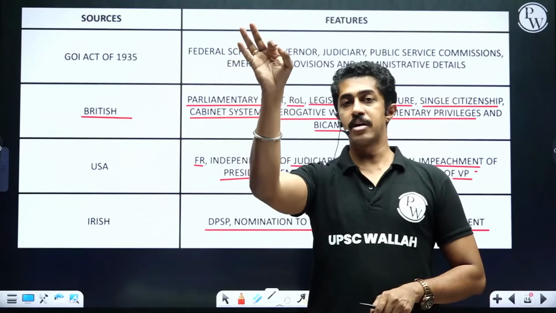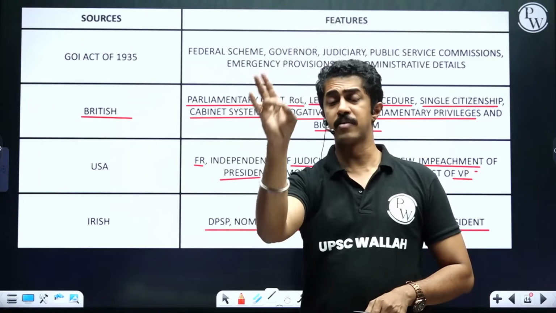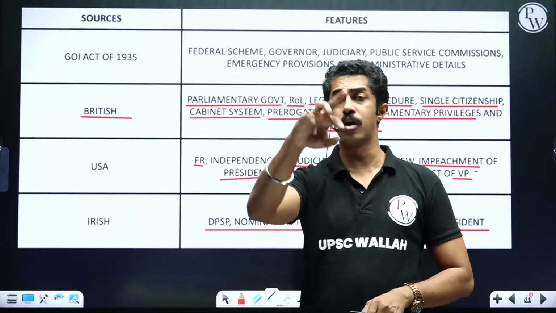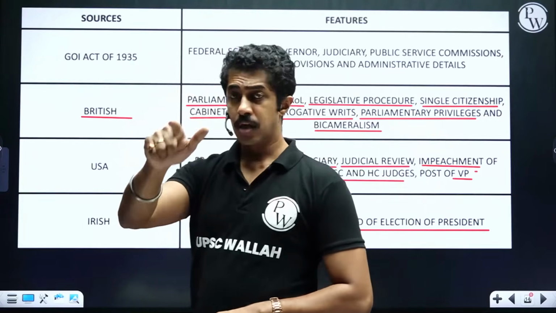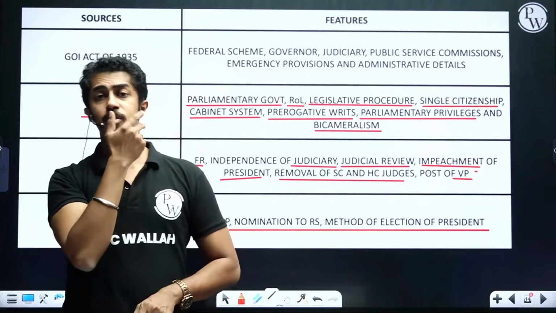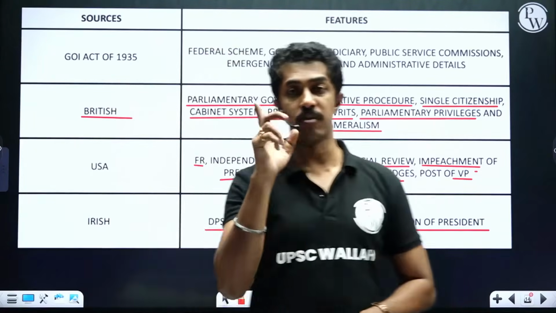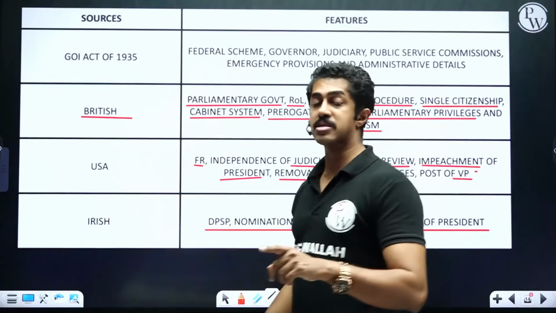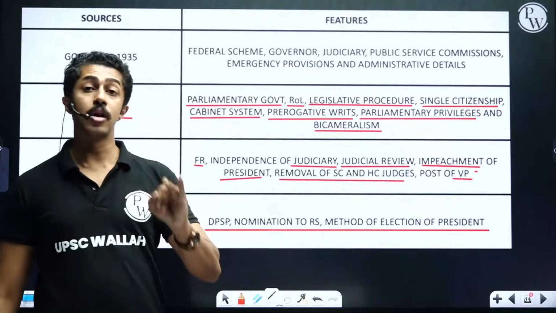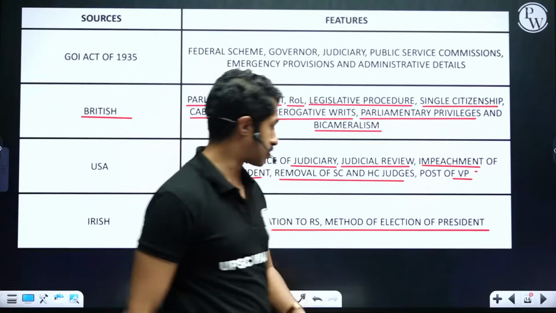Parliamentary form of government, cabinet government, legislative procedure, parliamentary privileges, bicameralism, rule of law, writs, single citizenship. USA, fundamental rights, independence of judiciary, judicial review, removal of High Court, Supreme Court judge, impeachment of president, appointment of vice president. Then Irish, you basically have DPSP, nomination to Rajya Sabha and election of president.